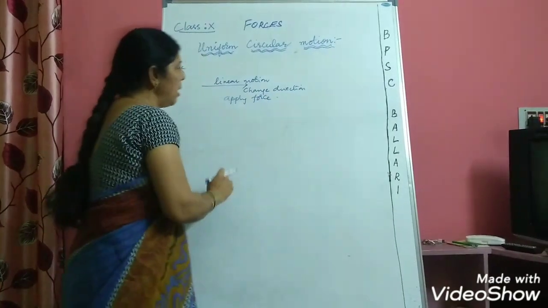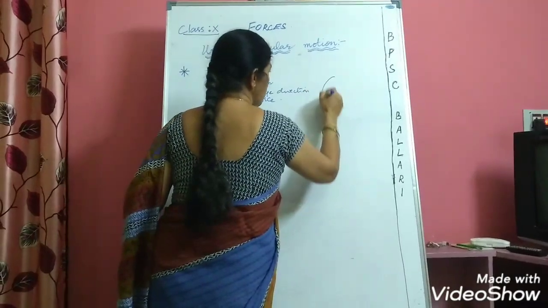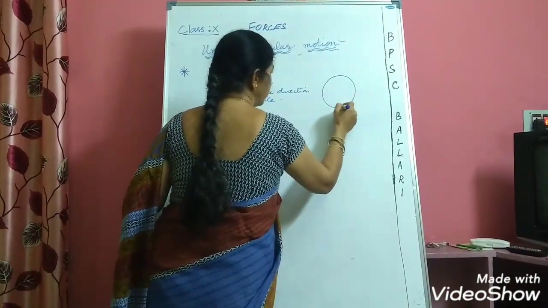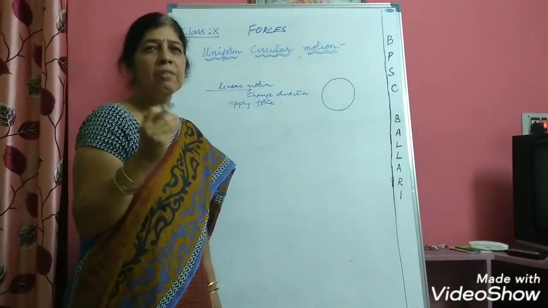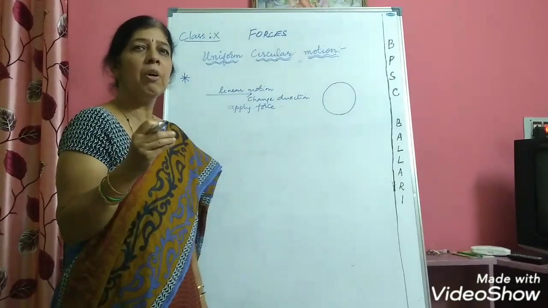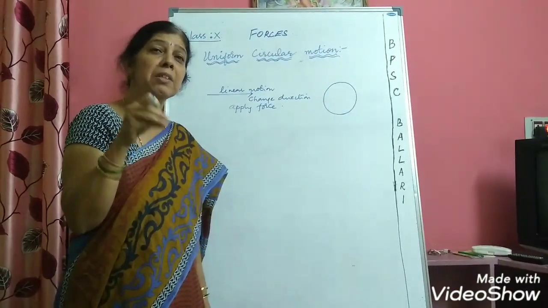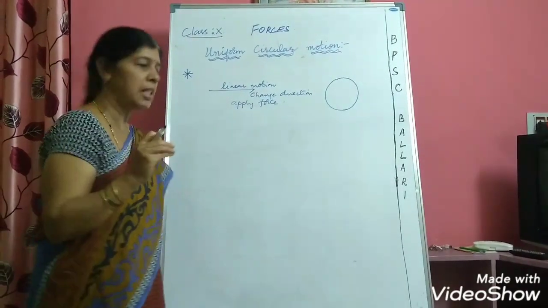So when force is applied, the direction of the body changes. Now, in case of uniform circular motion, as I told you, at every instant the direction of the body changes. Now, to change the direction of the body, a force must be acting continuously on the body. Then only the direction of the body keeps on changing.